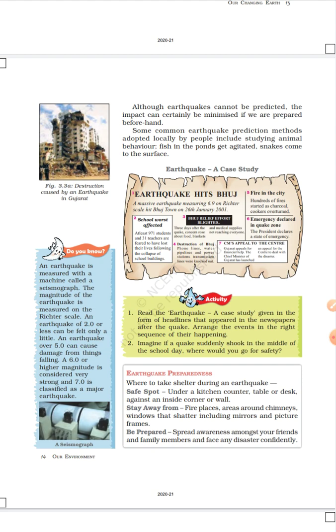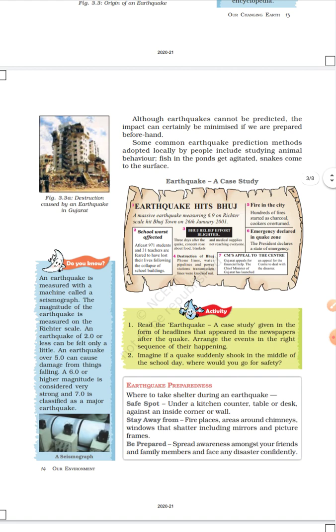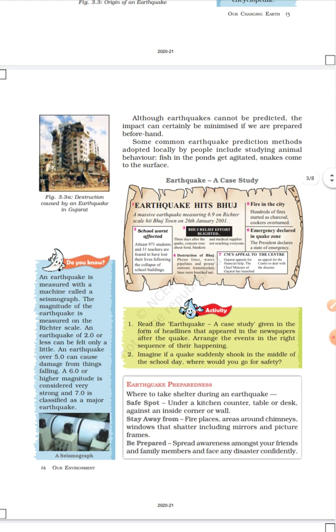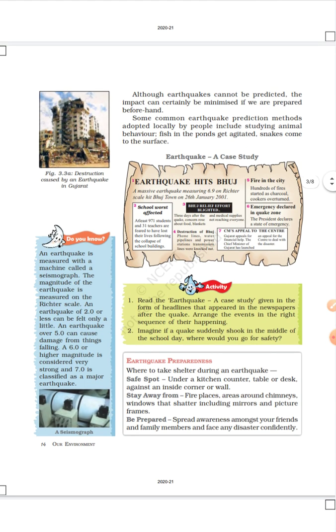The impact can certainly be minimized if we are prepared beforehand. We cannot predict, but we can take precautions, right? During an earthquake, one is supposed to hide under a strong object, like a table or bed, and hold it with two hands.